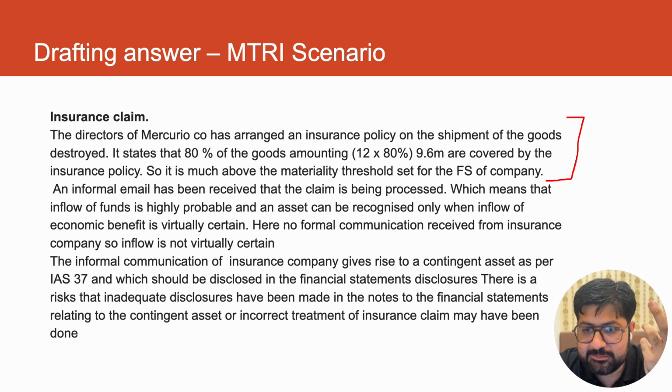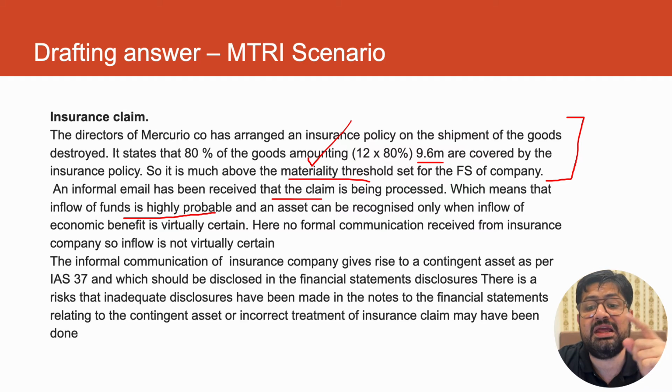The insurance policy on the shipment of the goods destroyed, a brief introduction: 80% of the goods are recoverable, which is 9.6 million, and which is much above the materiality threshold, which we discussed at the start of the question. So it means it is material. Now, the scenario says an informal email has been received, which means the inflows are highly probable.